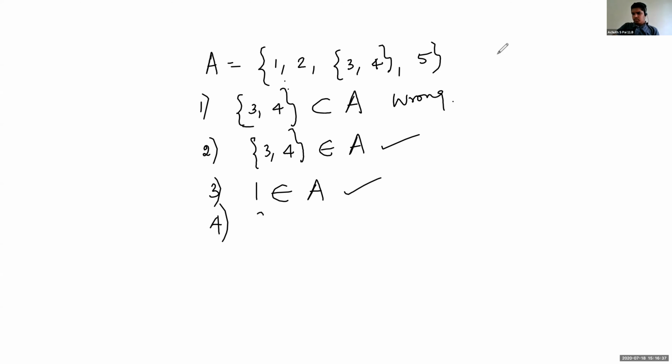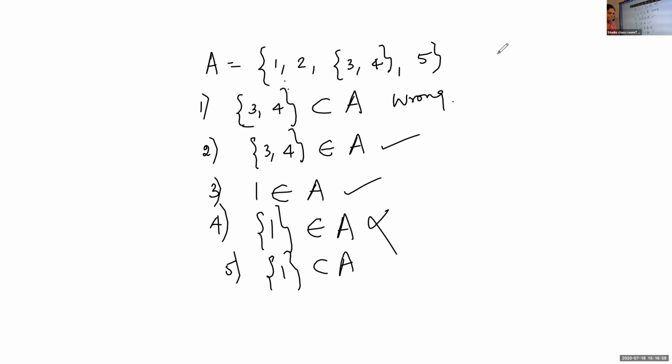Now, {1} belongs to A. No, because {1} is not an element of A. So it is wrong. {1} is a subset of A. True. Is it clear?